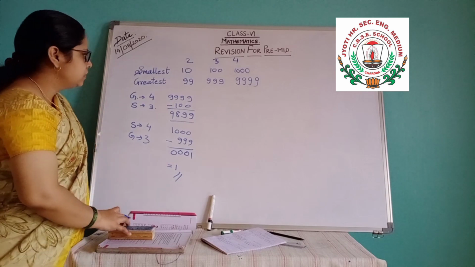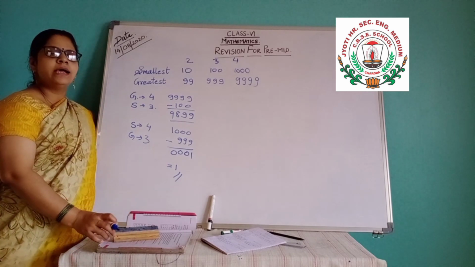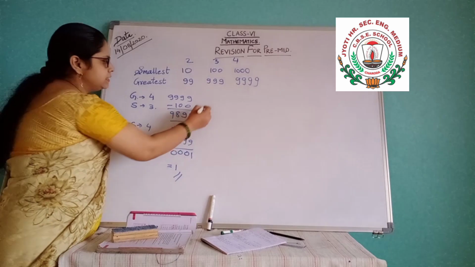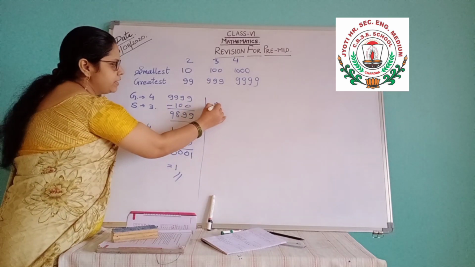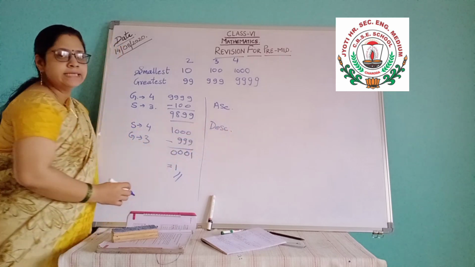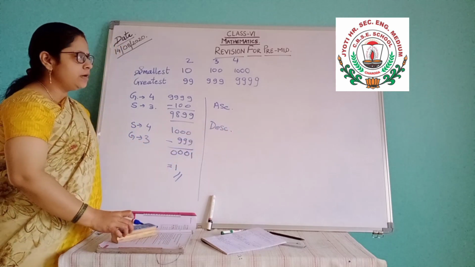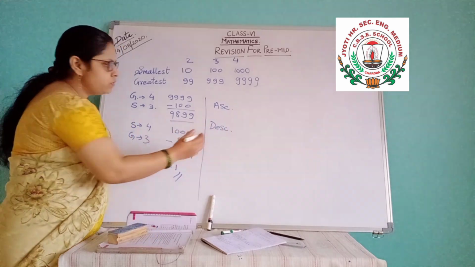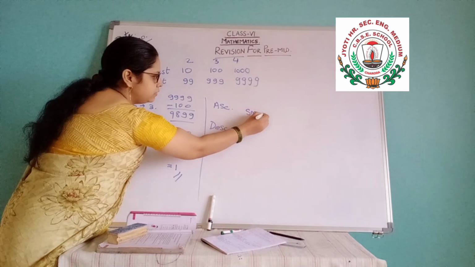Then next, arrangement in ascending order and in descending order. Ascending order and descending order, does everyone know? Ascending order means smaller to bigger.